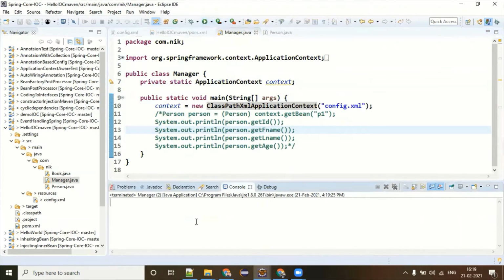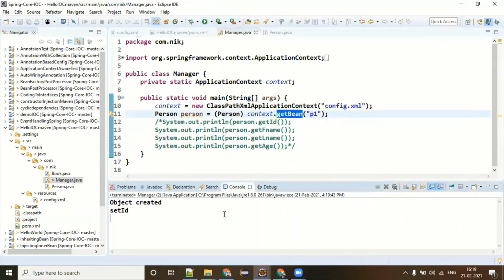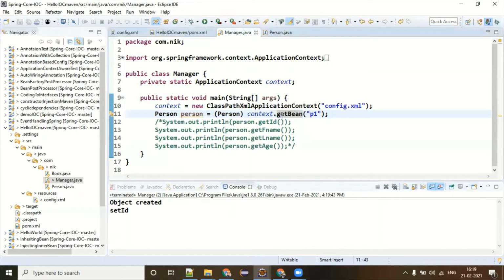Let's run the manager class once again and see what is happening. Nothing is happening. Can you see that? There is no object created. It means it is not required now, and that is the reason the object is lazily not created. Now see what I'm doing. I'm calling the getWin method and running now. Yes, now your object is created, on demand. When your system says, oh, now the object has to be given, then the object is going to be created.